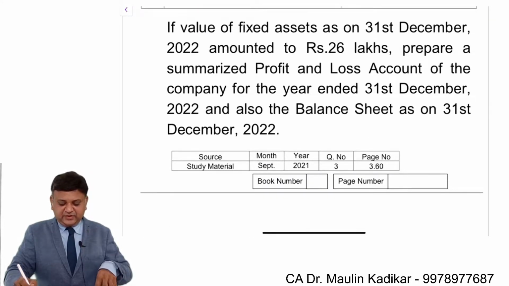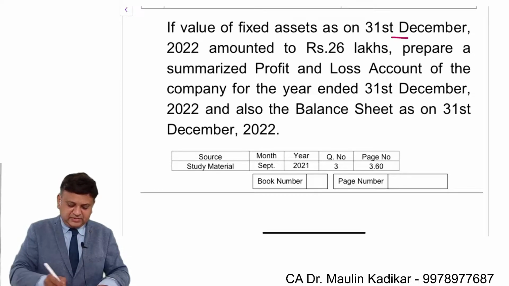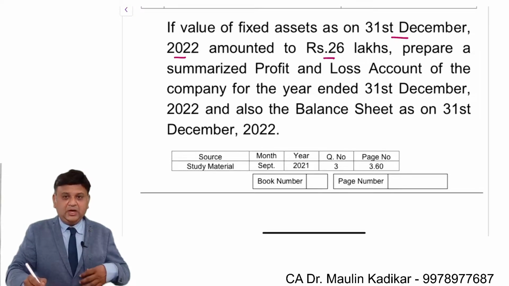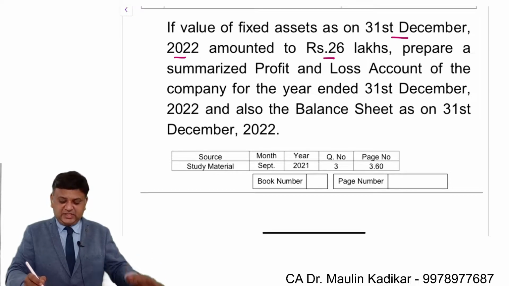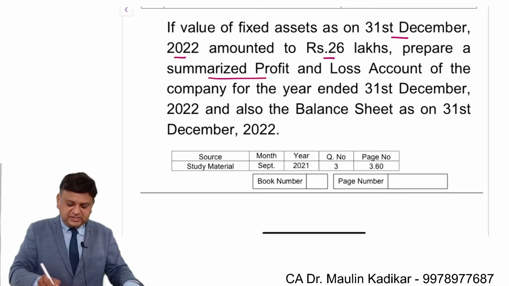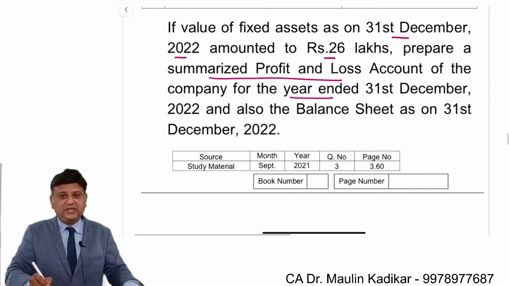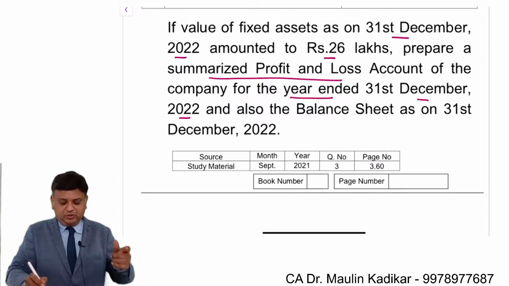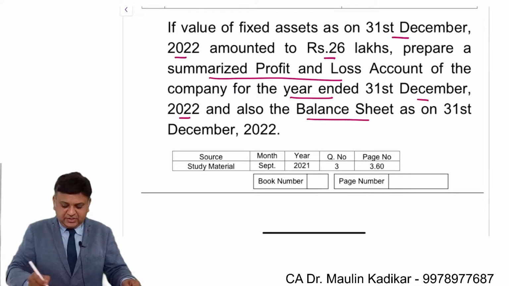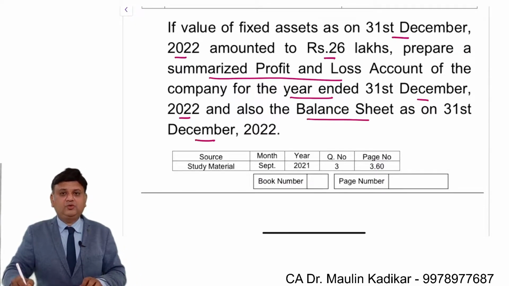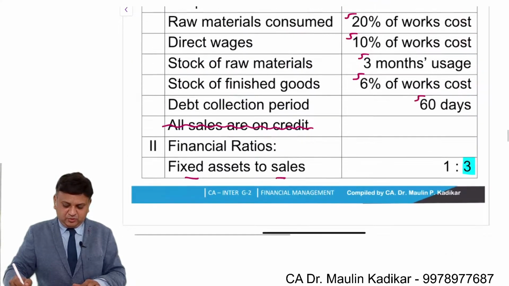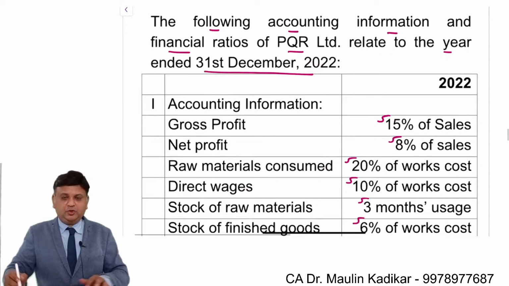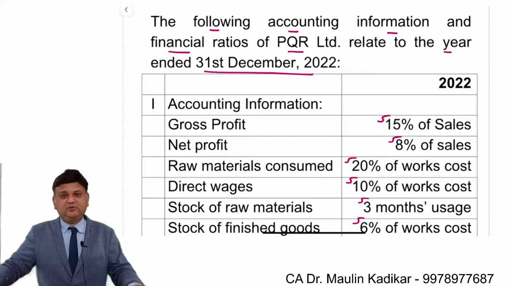If the value of the fixed asset as on 31st of December 2022 amounted to rupees 26 lakhs, prepare a summarized profit and loss account of the company for the year ended 31st of December 2022 and also the balance sheet as on 31st of December 2022. So there are two things that we are required to do. I request all of you to go through the question, then we'll discuss how to do it.